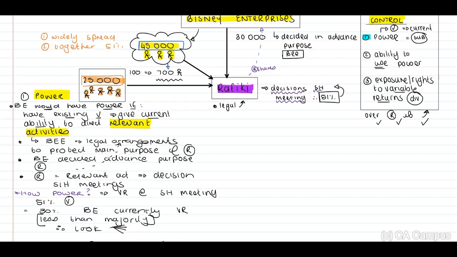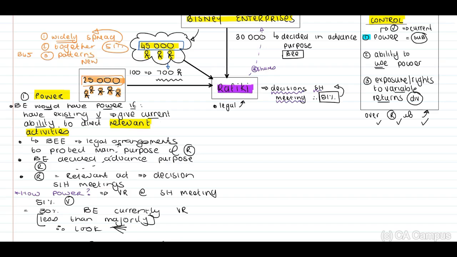Now, when we look at widely spread, how do we know that they will actually be able to attend the shareholders' meetings? Where do they live? And then you need to keep in mind that 51% of them will have to vote. And then the standard also indicates to us, guys, and this is in B45, that we need to look at prior years' voting, the past voting patterns, which we do not have at this stage because this is a new entity.